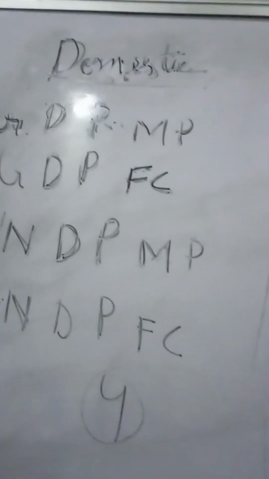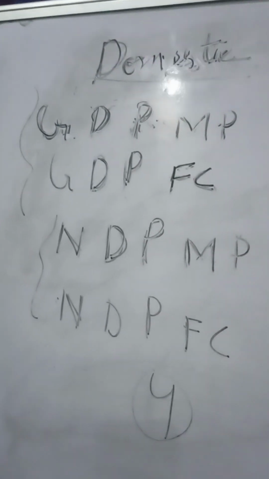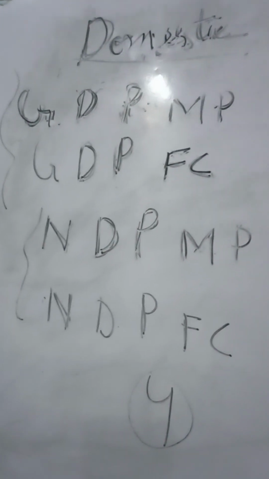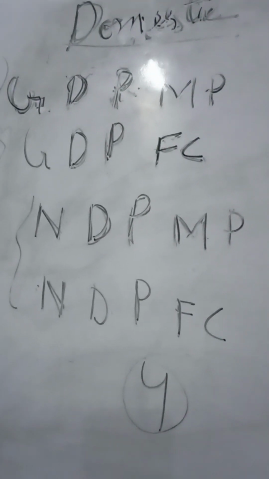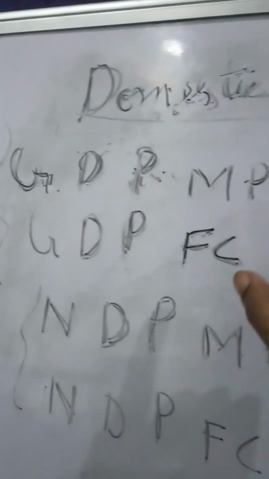And in the third chapter, there is nothing new, only conversion. Already I taught in the second chapter, and definitions. Definitions, you are not supposed to learn without understanding. You have to understand and then learn. Do you know what GDP at MP is? How will you define it?